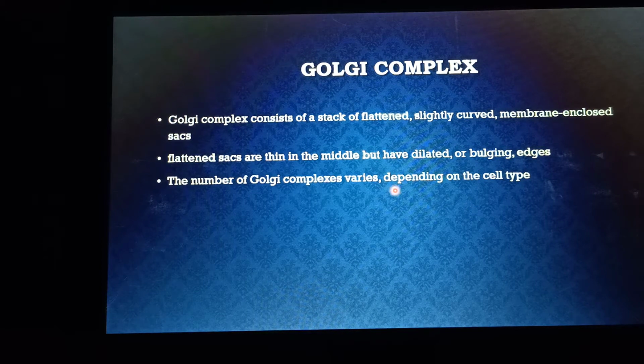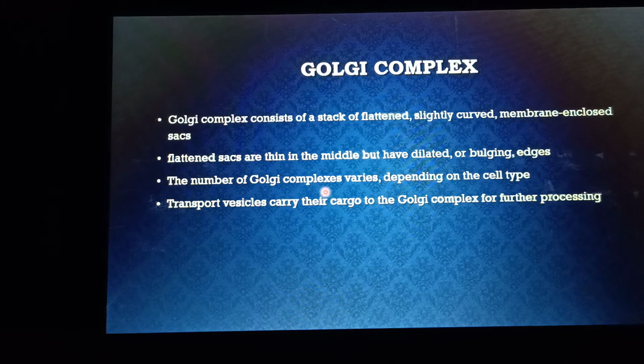Those cells which have a role in the secretion of a large number of protein particles, such as glands involved in the secretion of proteinaceous products, have Golgi complexes present in large number, while those cells which don't have any secretory role contain very few Golgi complexes. The Golgi complex number may vary from 1 to 200 or more.